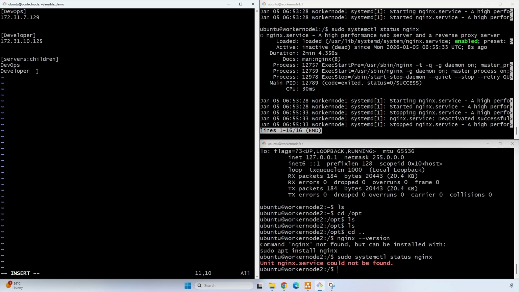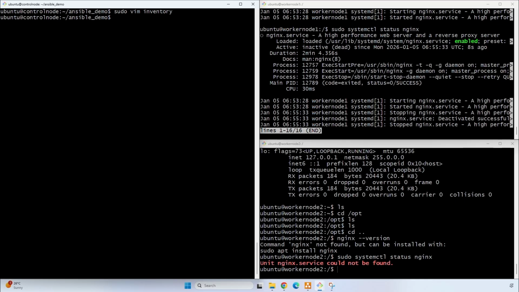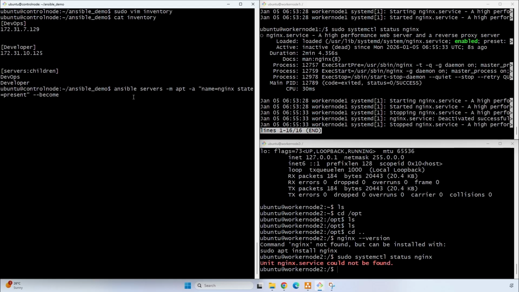So click on escape :wq, cat inventory file. So let's use this command to install Nginx, and it should be present, and we have provided this sudo access. So click on enter.